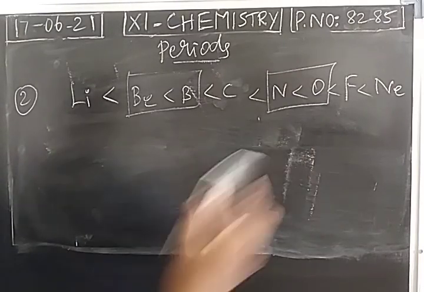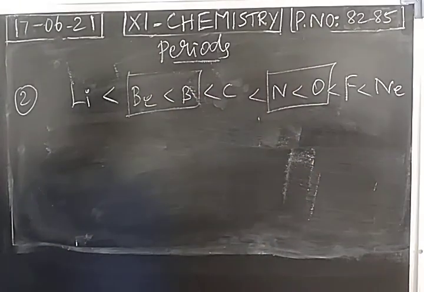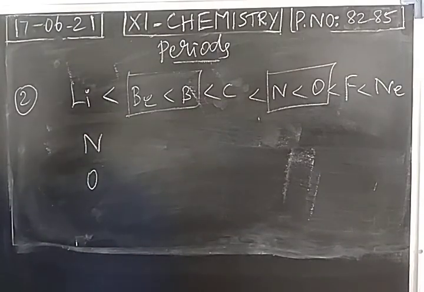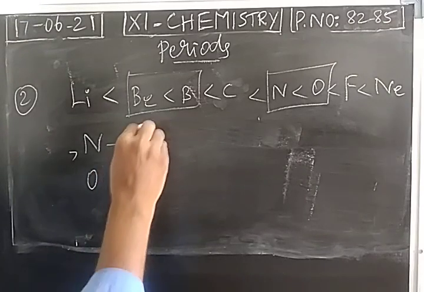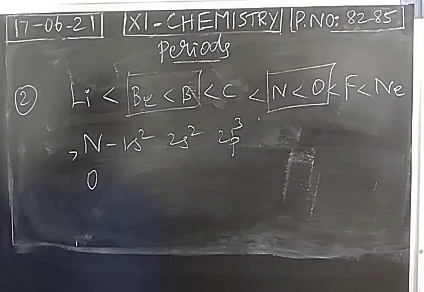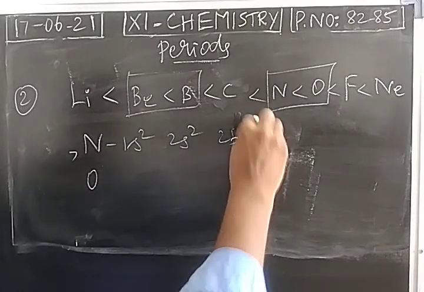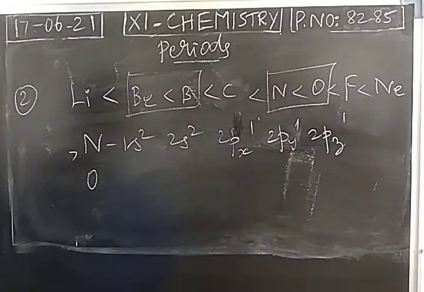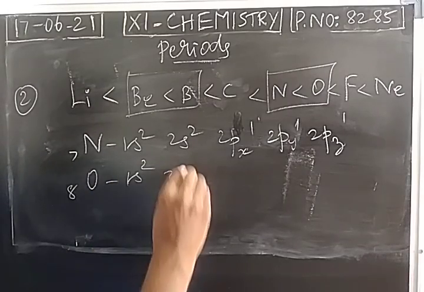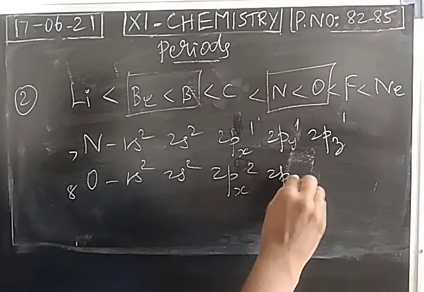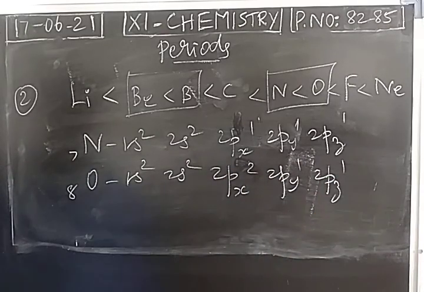The same type of exception is observed in nitrogen as well as oxygen. Nitrogen with atomic number 7 has the electronic configuration 1s2 2s2 2p3. 2p3 can also be written as 2px1, 2py1, 2pz1. We know that there are 3 types of p orbitals. Oxygen with atomic number 8 has the configuration 1s2 2s2 2p4. 2p4 can be written as 2px2, 2py1, 2pz1.